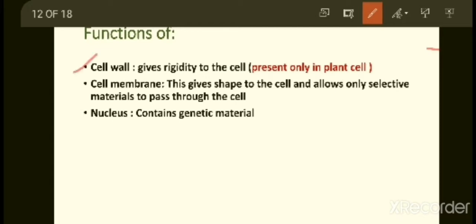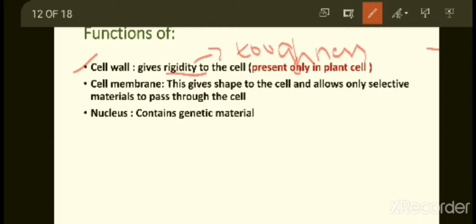Cell wall gives rigidity to the cell. What is the meaning of rigidity? Rigidity means strength or toughness. Strength or toughness to the organism, that is plant here. So it gives rigidity to the cell, that is toughness.